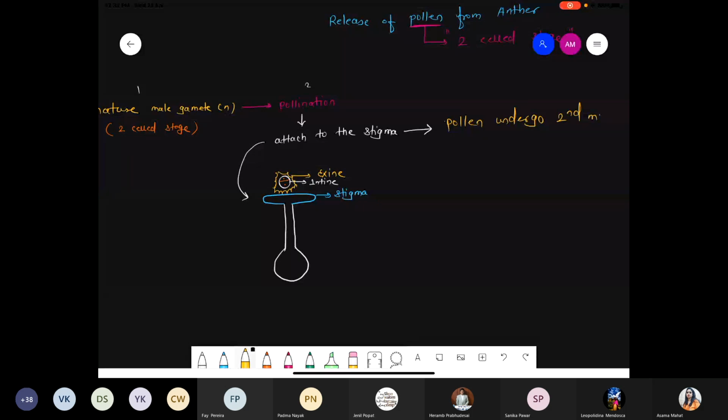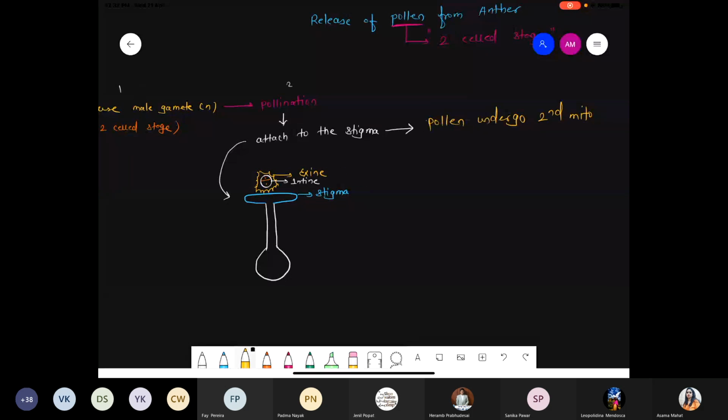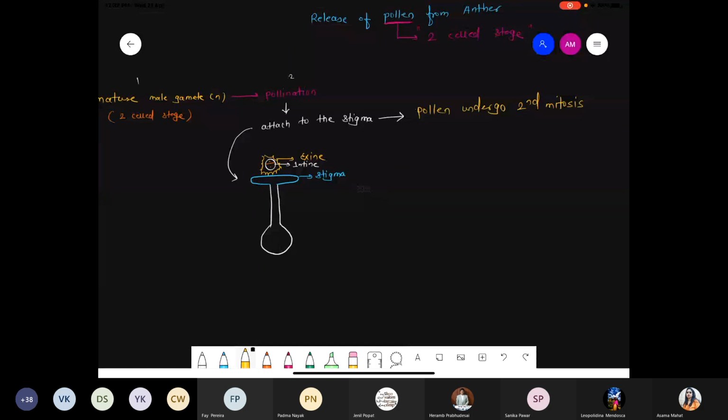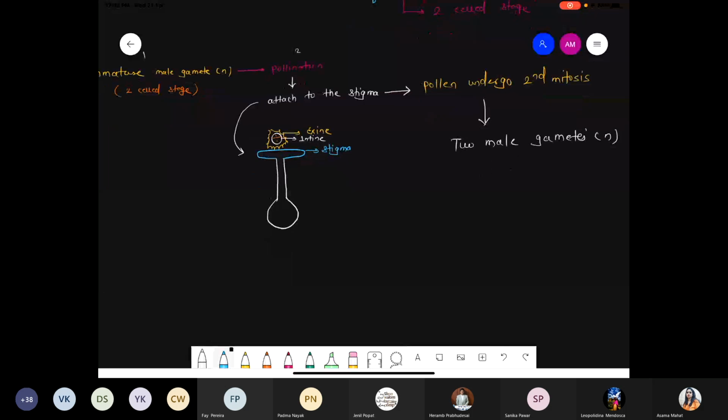Now here there will be second mitosis, right? And after the second mitosis process, finally there is a formation of two male gametes. How many male gametes get formed? There is a formation of the two male gametes. And remember, whatever structure gets formed, this is called a three-celled mature male gametophyte.